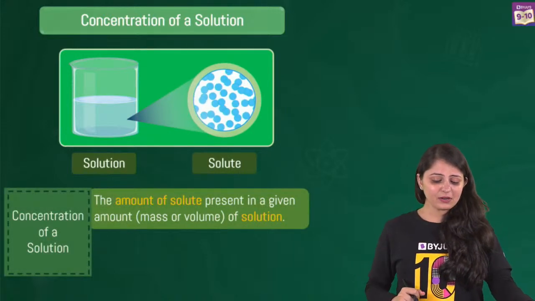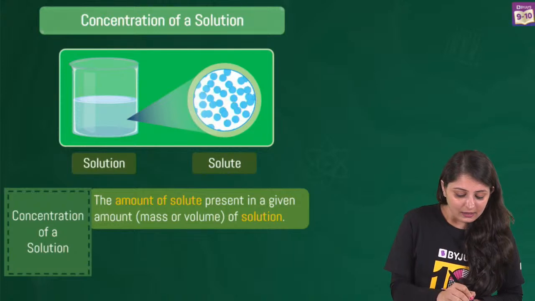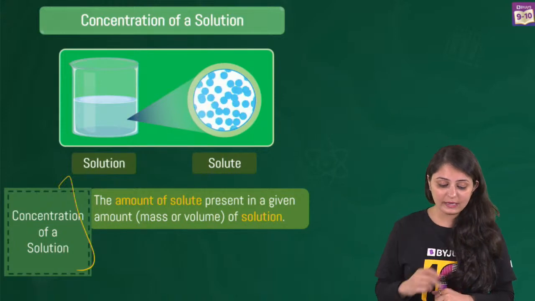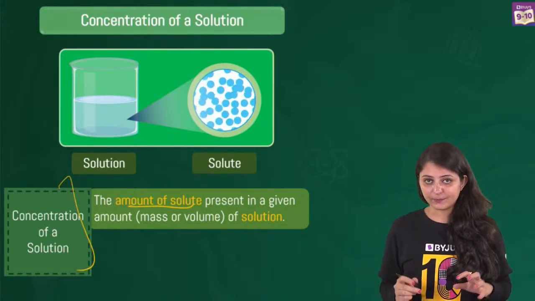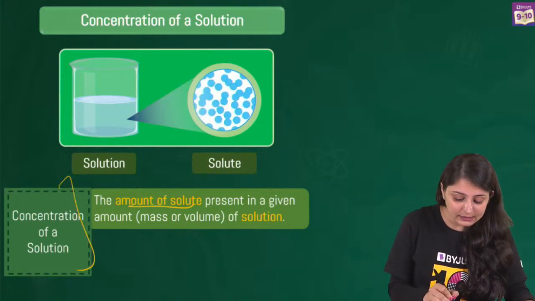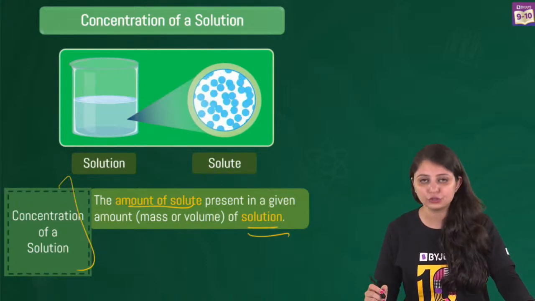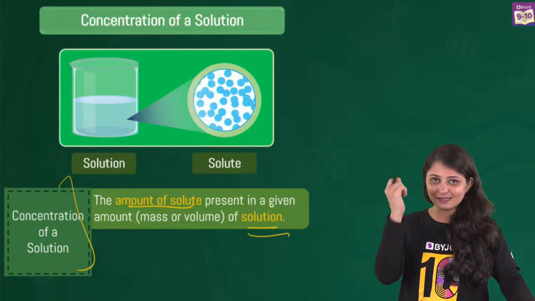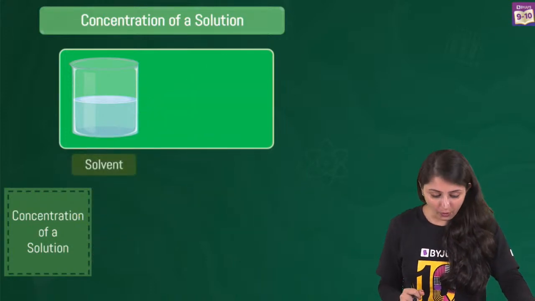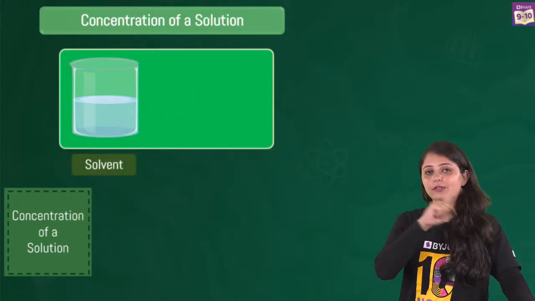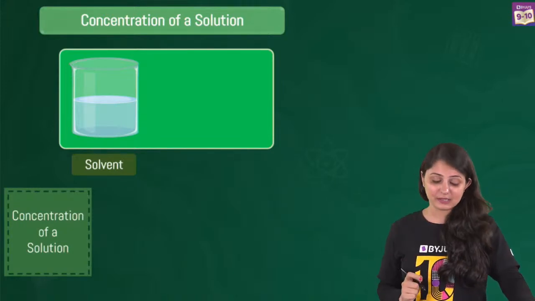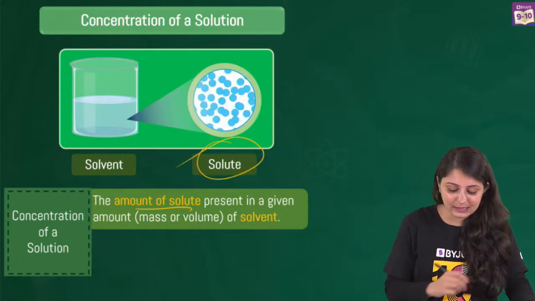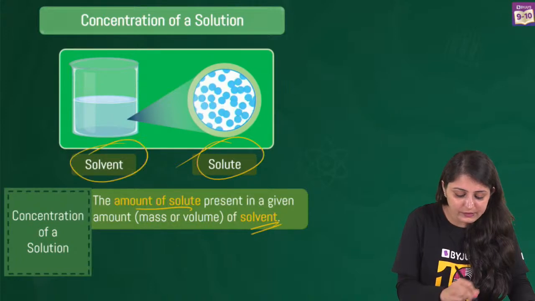Now, when we talk about a solution, there's a term called concentration of a solution that we can actually find out. How? It's the amount of solute that's present in a given amount of solution. That actually tells us about the concentration. Or you can also say it in terms of solvent. There, the amount of solute was with respect to solution; here it's with respect to solvent. So it's the amount of solute present in a given amount of solvent.